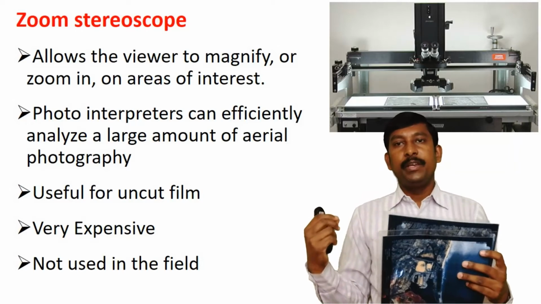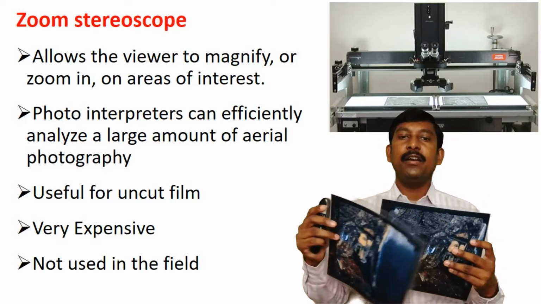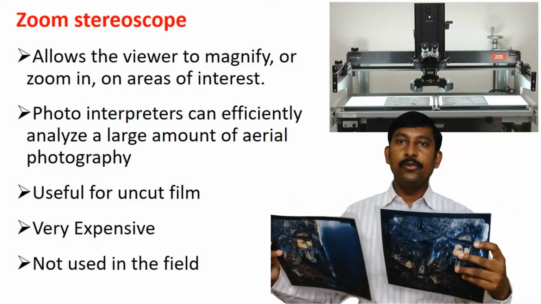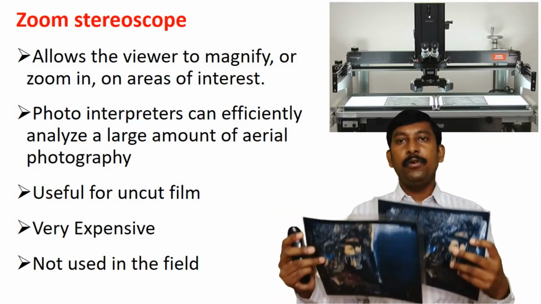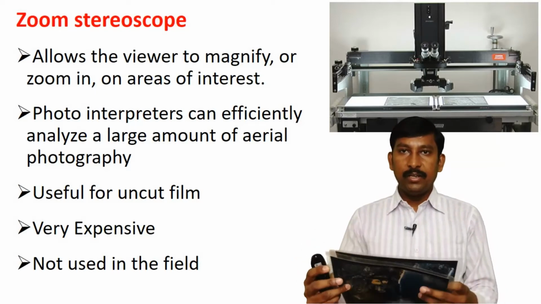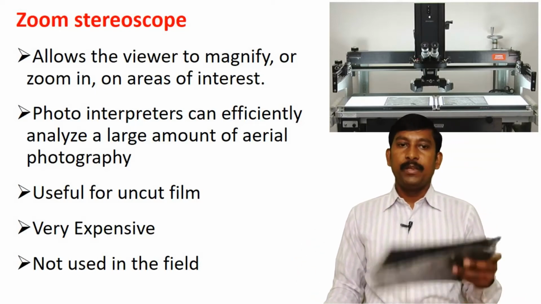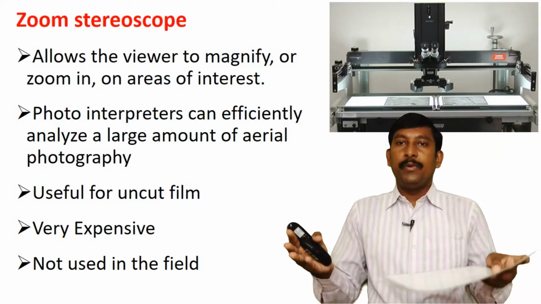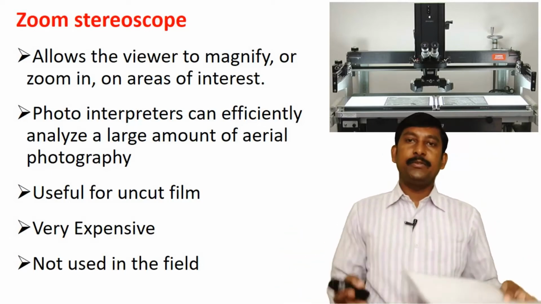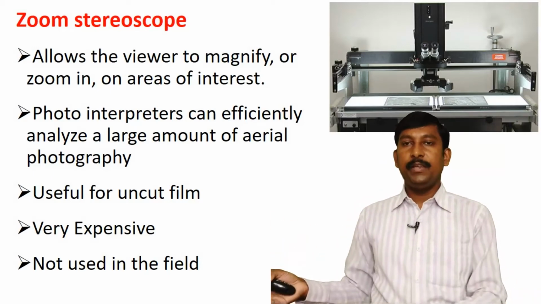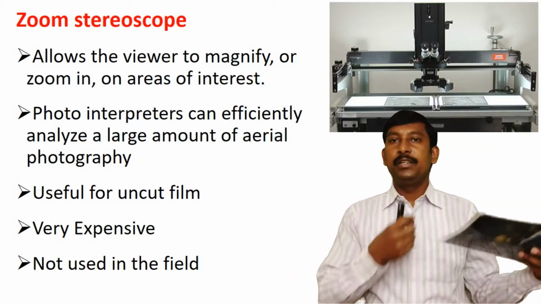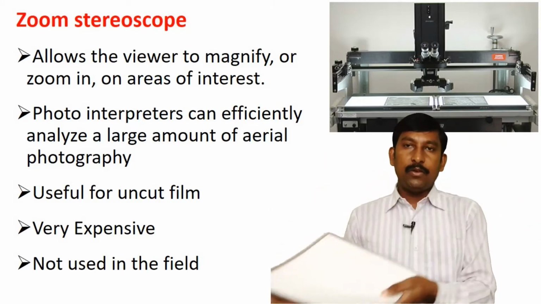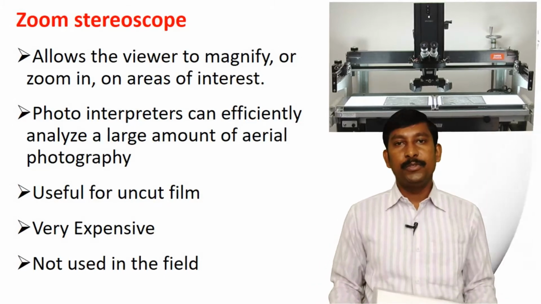The zoom stereoscope is useful for uncut film. If your film is uncut, you can use the zoom stereoscope. If you cut the film, it is difficult to use. It's very expensive and not easy to use in the field, because the weight of the zoom stereoscope is high and it's very costly, so you could not carry it onto the survey field.